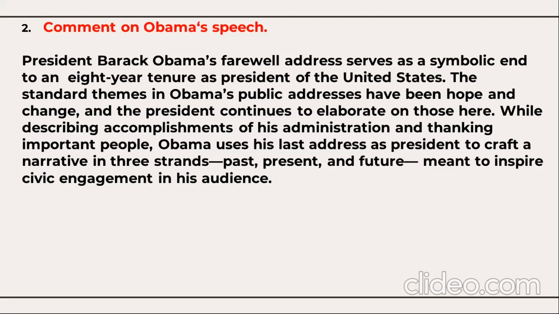Obama uses his last address as president to craft a narrative in three strands: past, present, and future. He meant to inspire civic engagement in his audience.